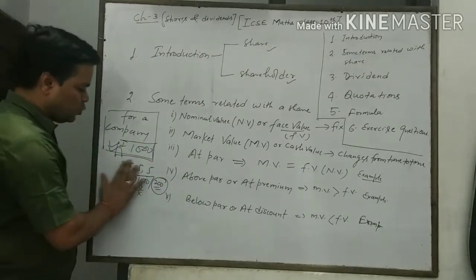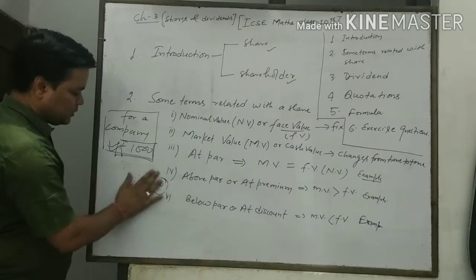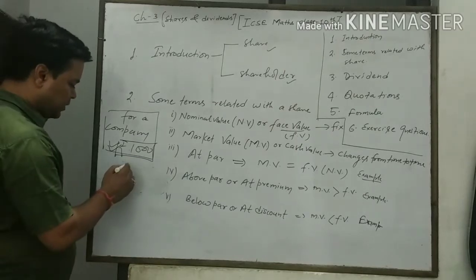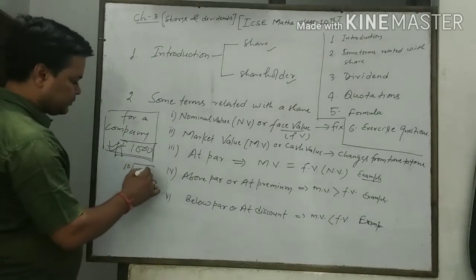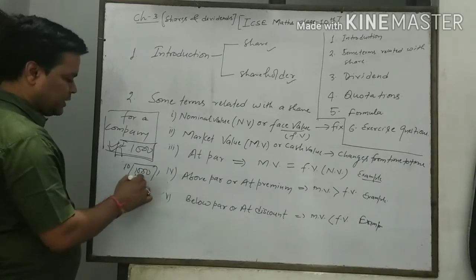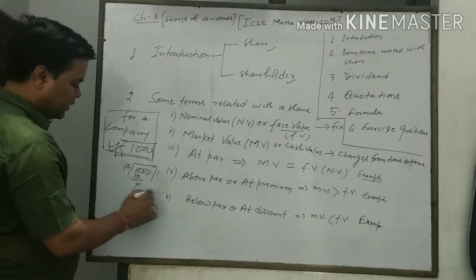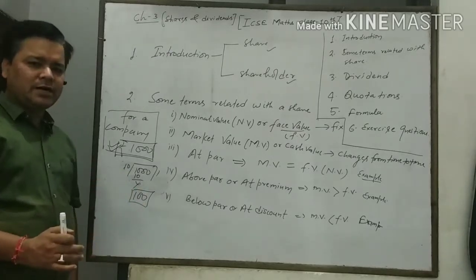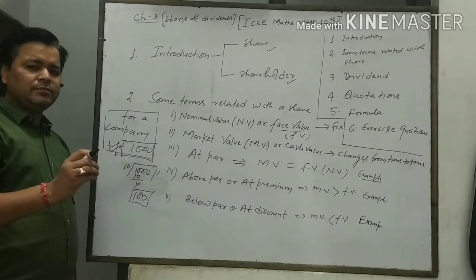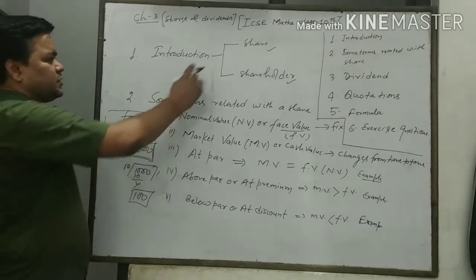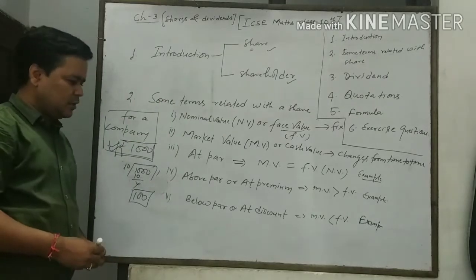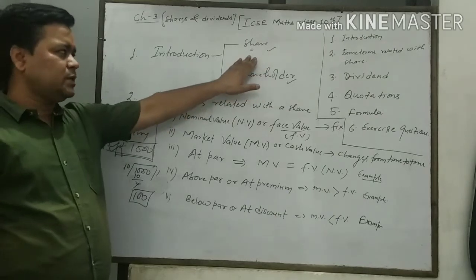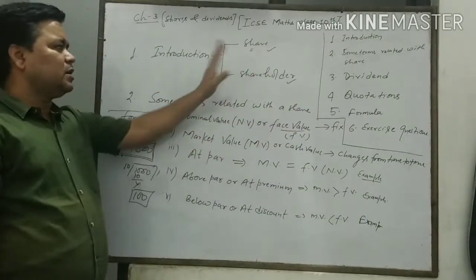Similarly, if we want to break the ₹1,000 into small parts of 10 rupees, then what happens? 1,000 divided by 10, the zeros cancel, and the number of parts will be 100. It means there will be 100 equal parts, and each part is called a share. Okay, I think you understand now. The smallest equal part is called a share.